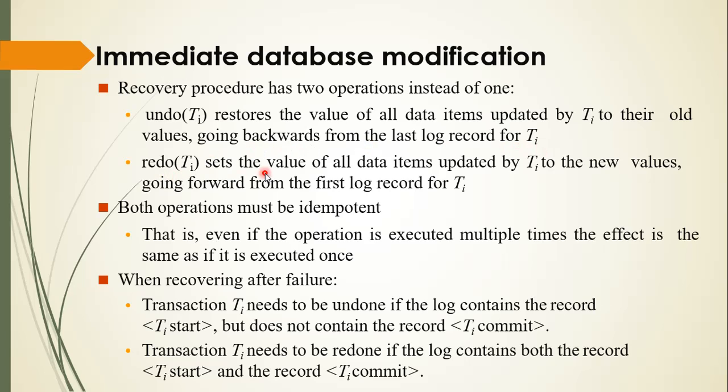Redo sets the value of all data items updated by Ti to the new values, going forward from the first log record for Ti. So undo restores the old values and redo restores the new values. Remember this: undo and redo.